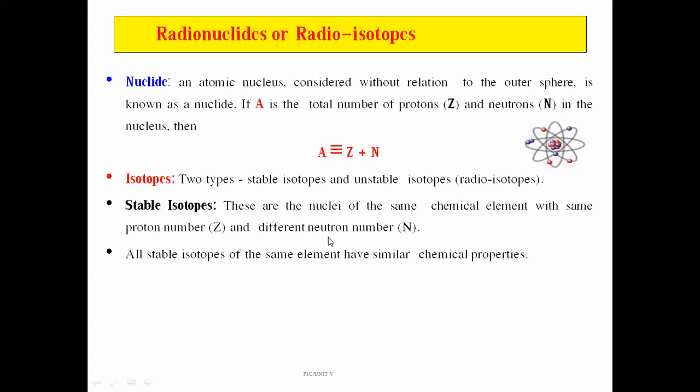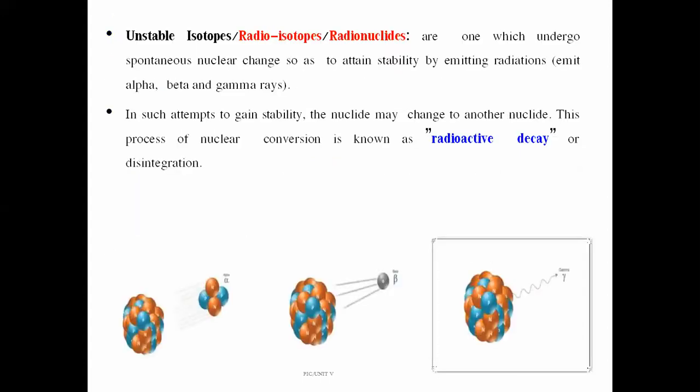And all the stable isotopes of the same element have the same chemical properties. If we compare the chemical properties of the stable isotope compounds, they are going to behave with similar chemical properties. Now, the point of discussion of today's class, and the important point, is unstable isotopes, which we also call radioactive isotopes.